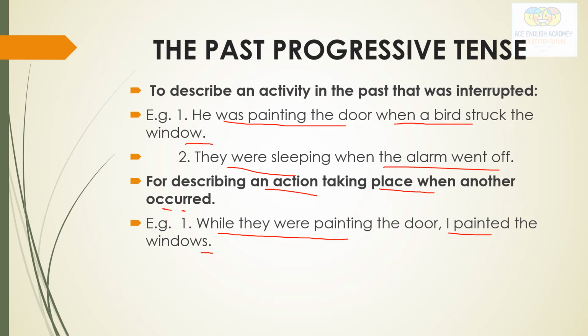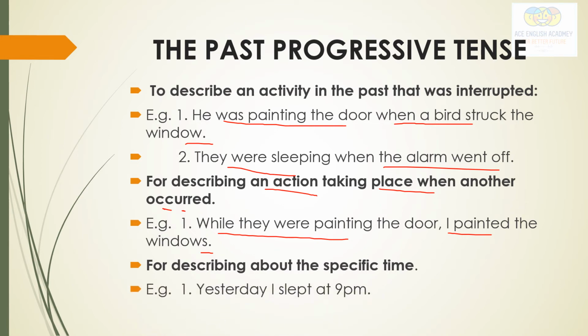And for describing a specific time: yesterday I slept at 9 p.m. So this is about the use of the past progressive tense, how we can use it.